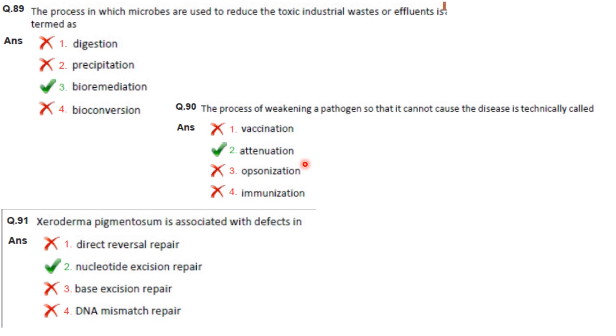Answer is option 2. Xeroderma pigmentosum is associated with defects in nucleotide excision repair. Disruption of the nucleotide excision repair pathway by mutation can cause xeroderma pigmentosum, and this syndrome predisposes affected individuals to the development of skin cancer.